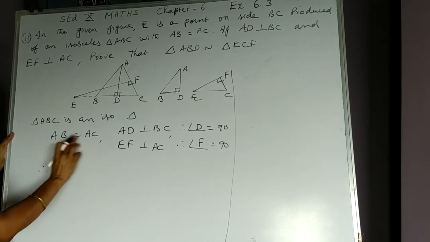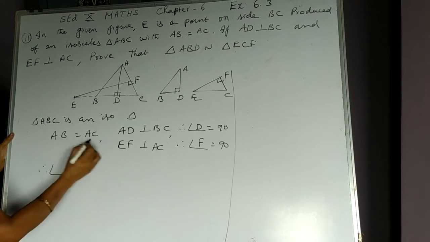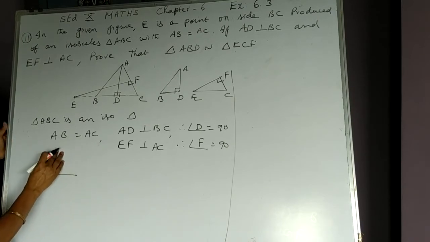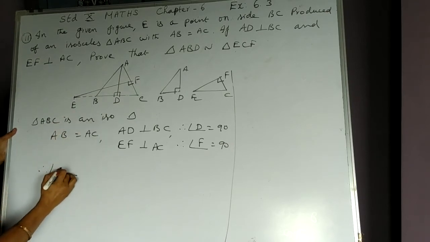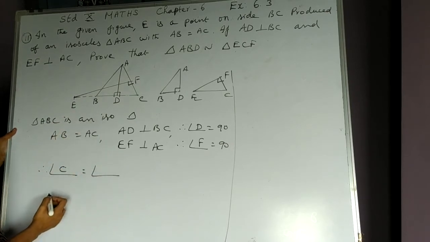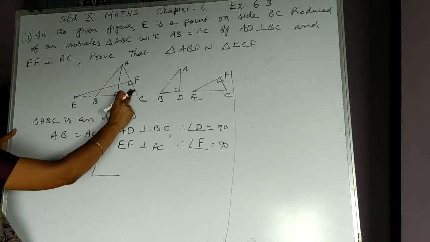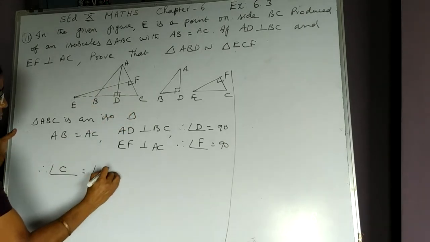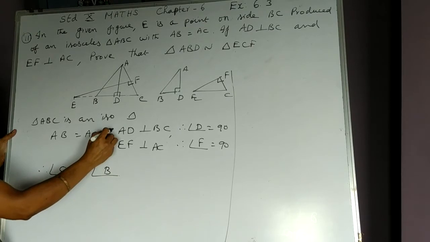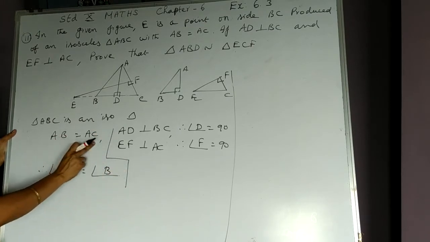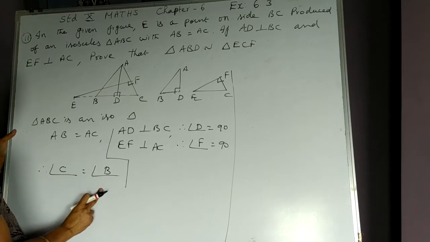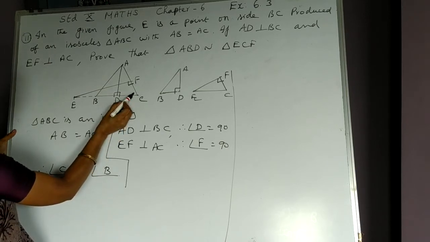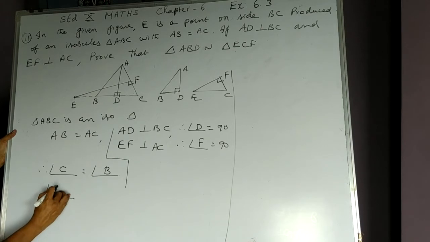Okay. So, AB equal to AC given. If two sides of a triangle are equal, then their opposite angles are equal. What is the angle opposite to AB in triangle ABC? It is angle C. What is the angle opposite to AC in triangle ABC? It is angle B. Therefore, this AB equal to AC in triangle ABC. Therefore, opposite angles are equal. The C can be written as FCE also. Look at the figure, you will understand.